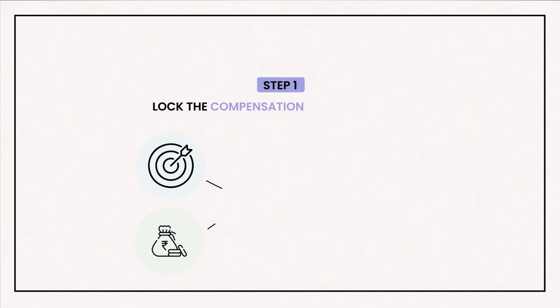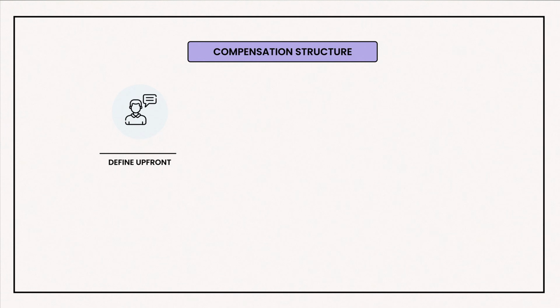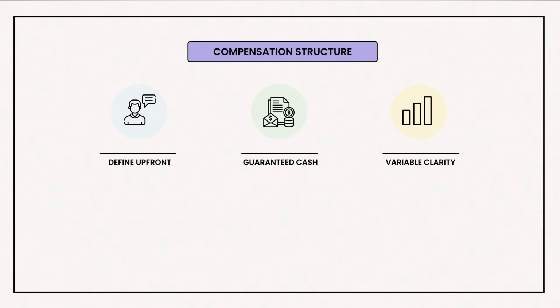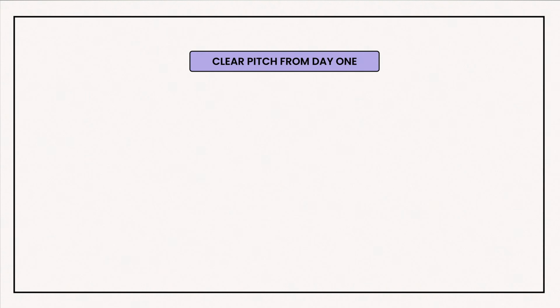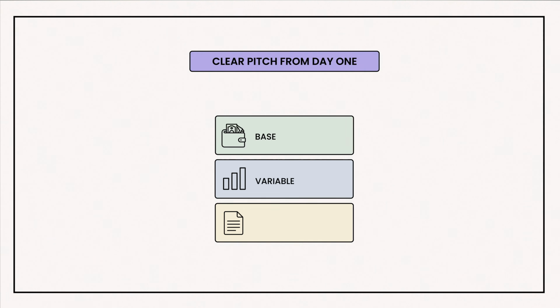Step 1. Lock the structure before you go to the market. Do not figure out comp later. Define upfront guaranteed cash, what the variable is like, ESOPs if any, joining support if there's any flexibility. Then go to the market. Your pitch should be clear from day one. This is the structure. This is the guarantee. This is the upside. You need to be very, very clear in terms of what's coming on board. If you start the search first and try to fix your comp later, then you will lose the candidate you want.